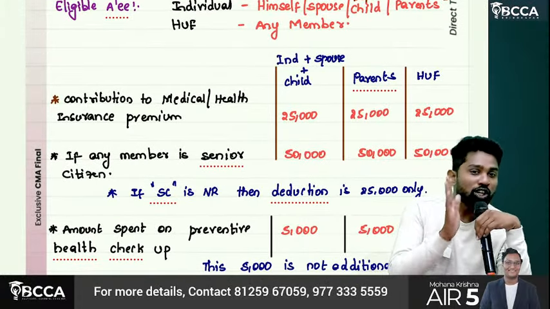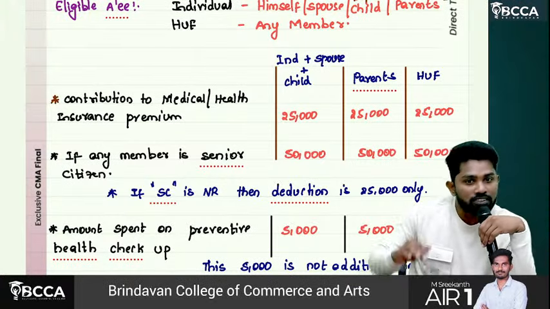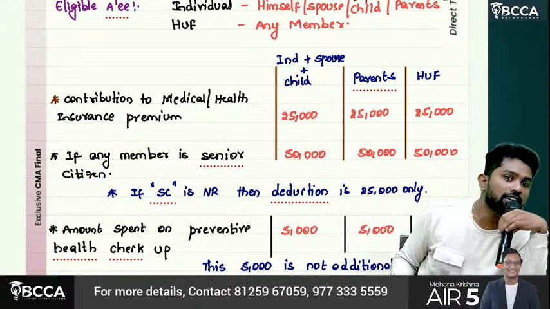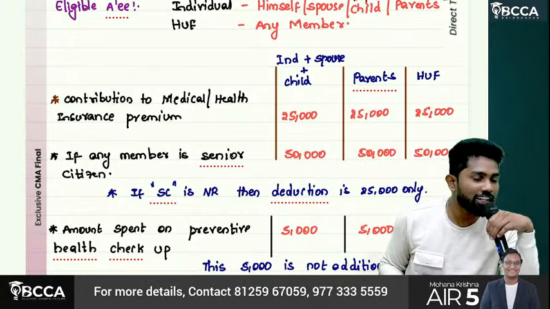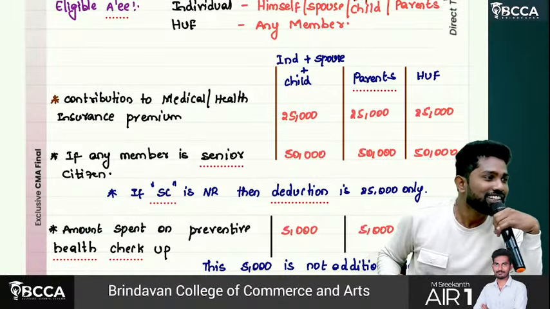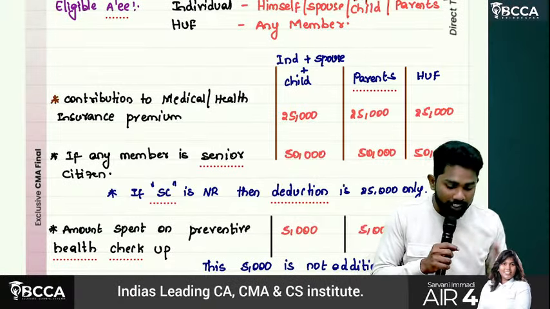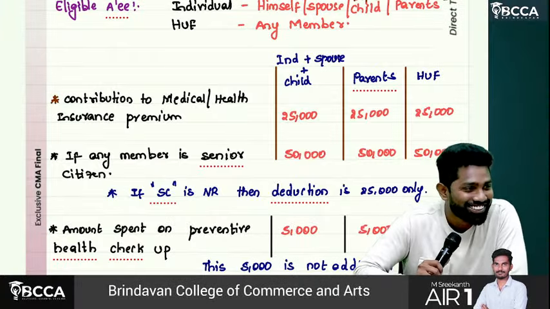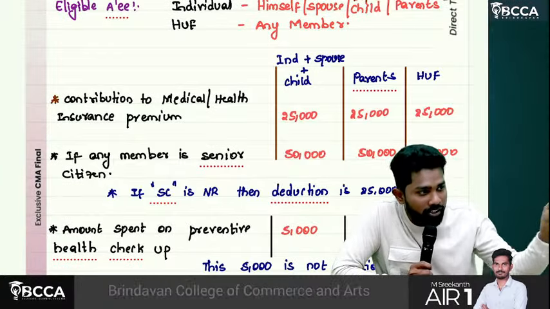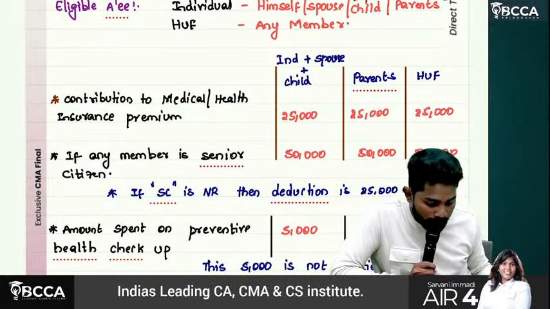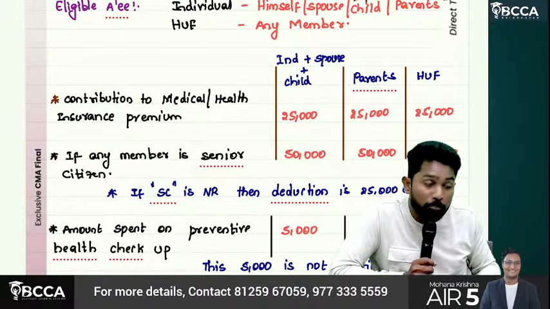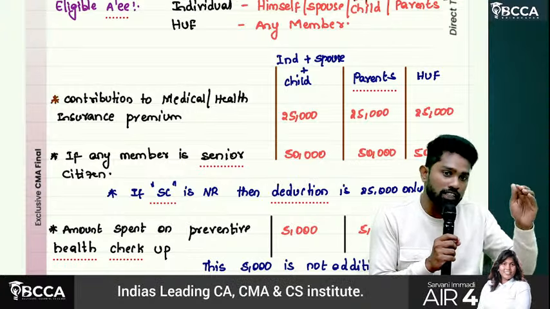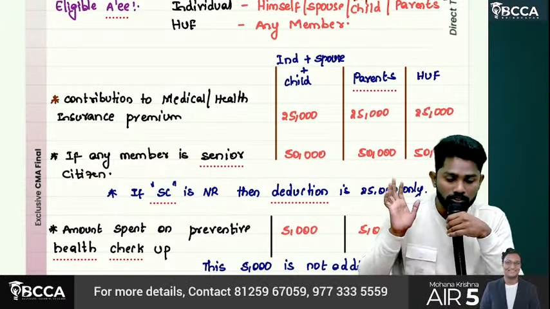I'm talking about the maximum limits only. If you paid less, then only to that extent. Amount actually paid or 25,000, whichever is lower. Amount actually paid or 50,000, whichever is lower only. Okay, since I cannot repeat always that many times, and if I write that much clearly, it will not become short notes, it will become long notes. So it's like amount paid or 25,000, amount paid or 50,000, that only. This is the maximum amount, not minimum. Maximum you can claim this. If the actual amount paid is less than this, then the deduction is restricted to that amount only.